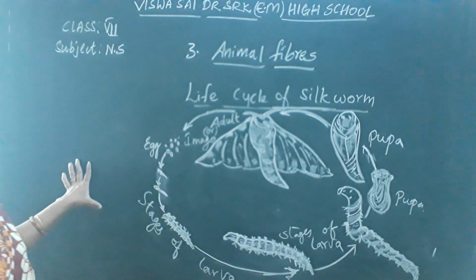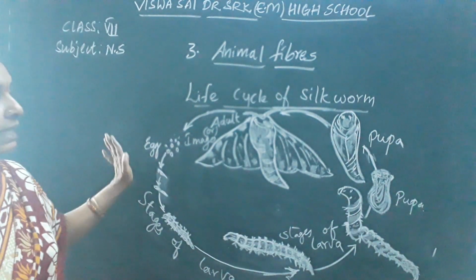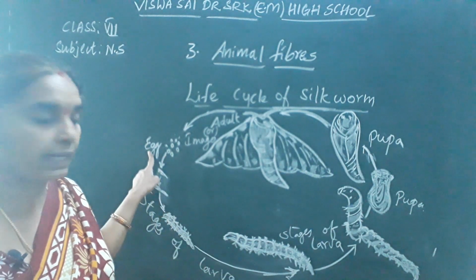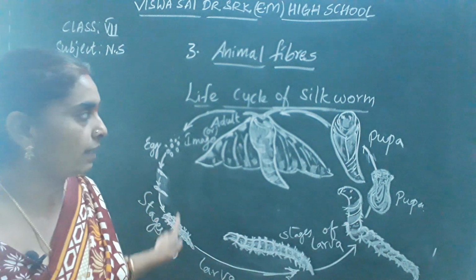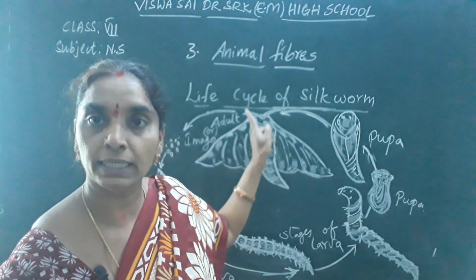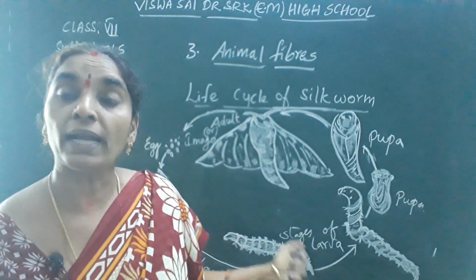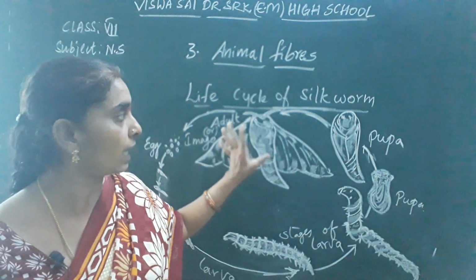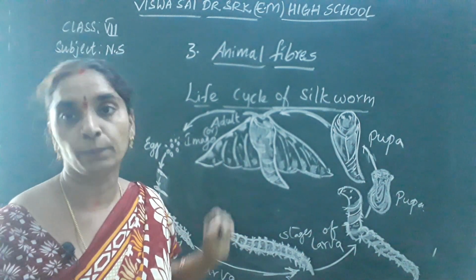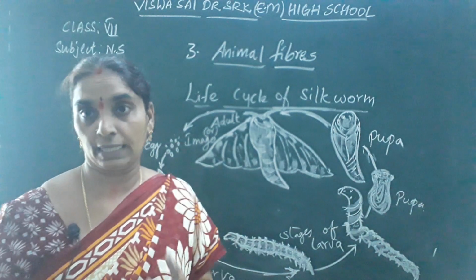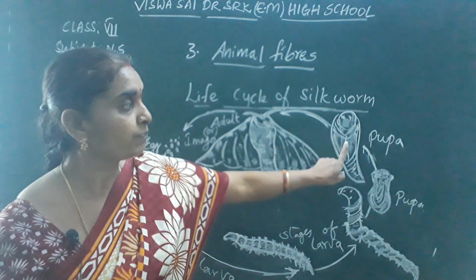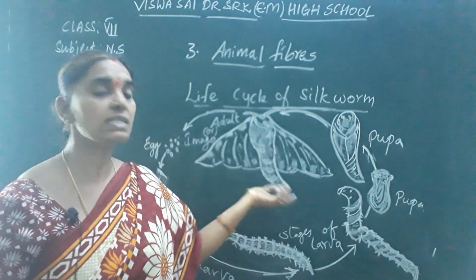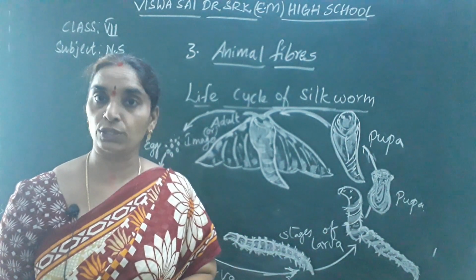Once again, children, this is the life cycle of silkworm. The adult silk moth lays eggs, it transforms into egg, larva, pupa, and again it transforms into adult. The adult silkworm is called a silk moth. We get silk at the pupa stage of the silkworm. So how do we get this silk? Now we are going to learn.